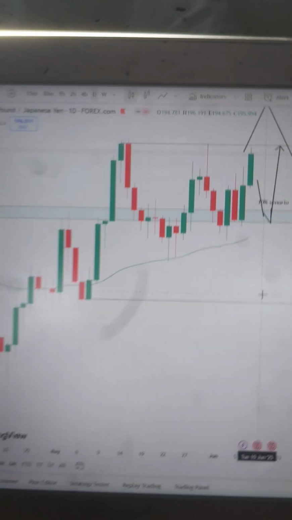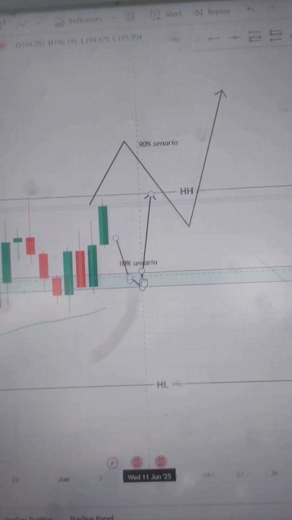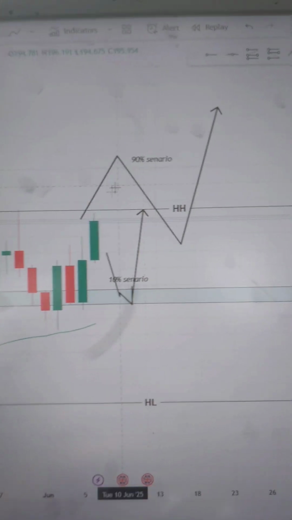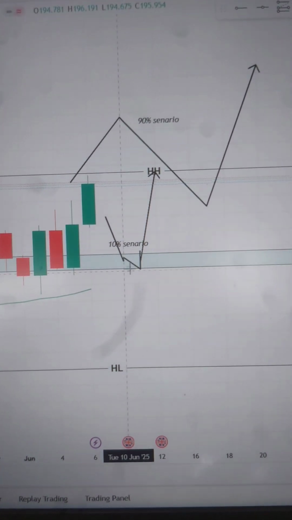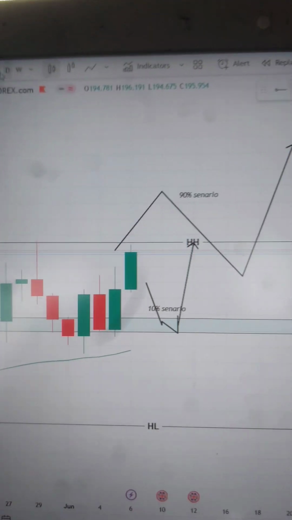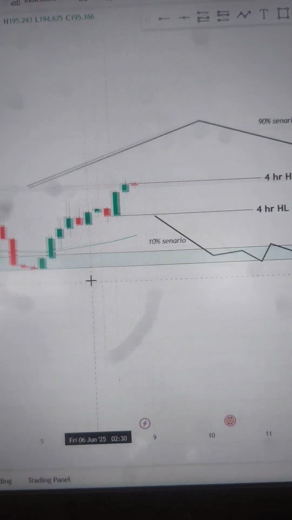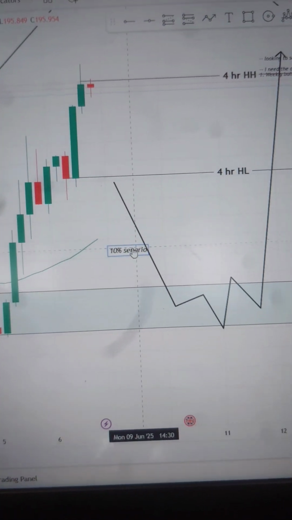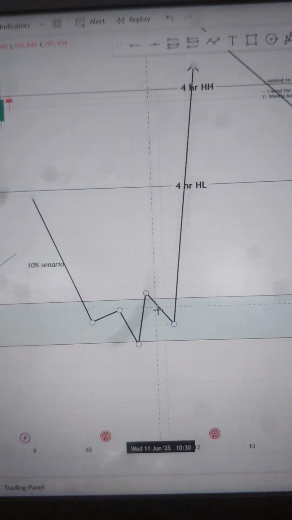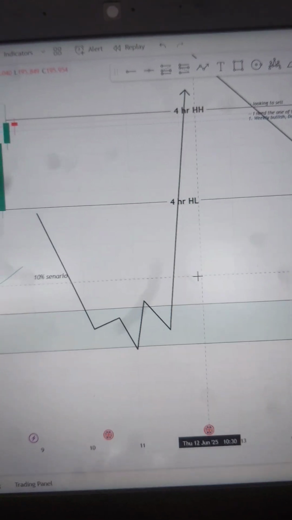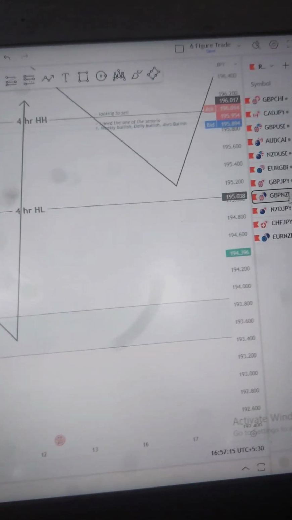The next is GBP JPY. I have predicted two scenarios here. This is a 10% scenario and this is a 90% scenario. This is what is going to happen long term, but in the short term we are looking for this scenario where I need the 4 hour, which is bullish right now, to come retrace and then give me the shift of structure where we are going to buy. The same way in GBP NZD,